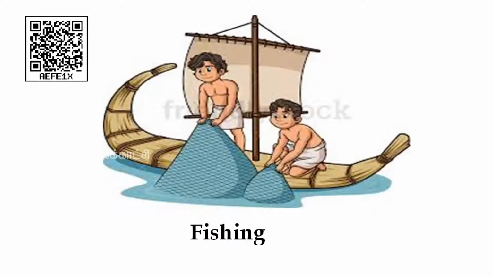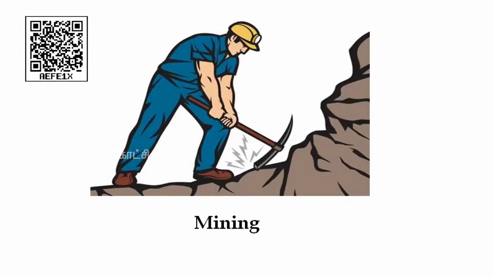The next one we see is fishing, fish culture, developing the fish; that also comes under the category of primary activities. The fourth category is mining. Mining means extracting minerals.